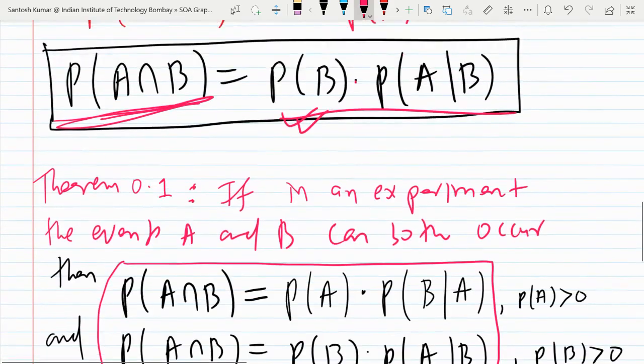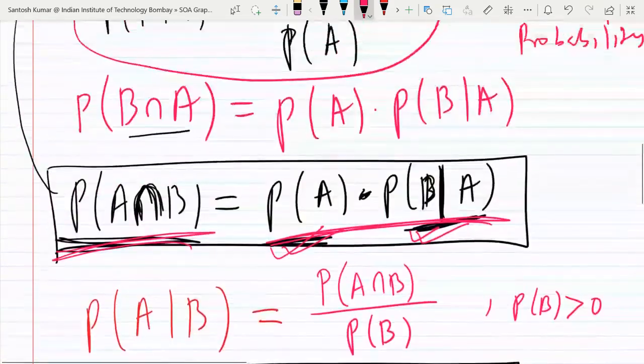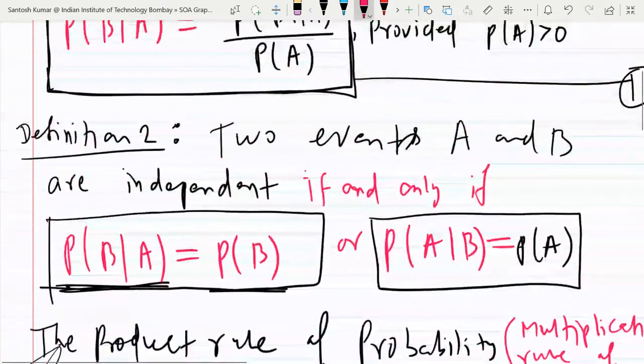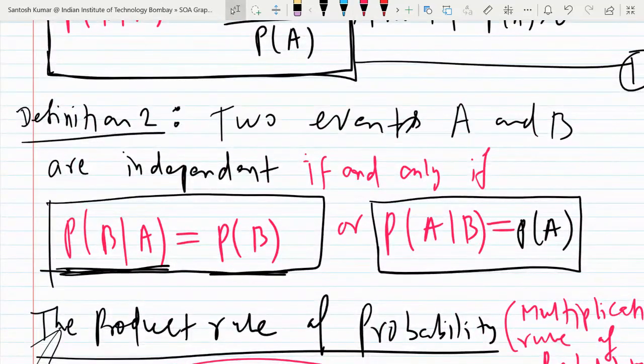Look here, when we were defining independence, we had this definition. Definition 2: two events A and B are independent if and only if probability of B given A is equal to probability of B and probability of A given B is equal to probability of A. They mean that occurrence of one will not affect the occurrence of the other.